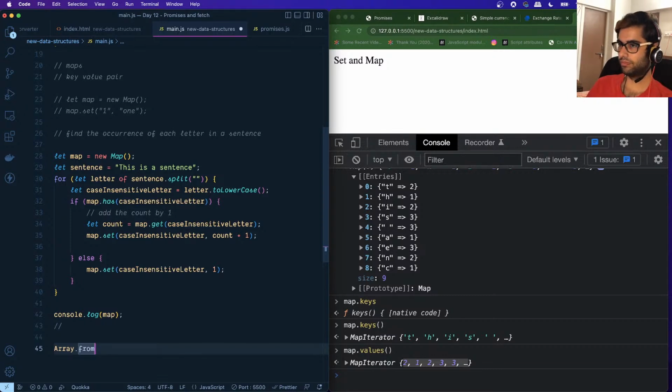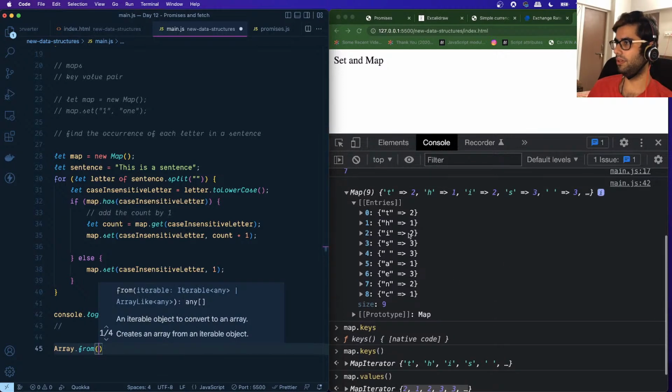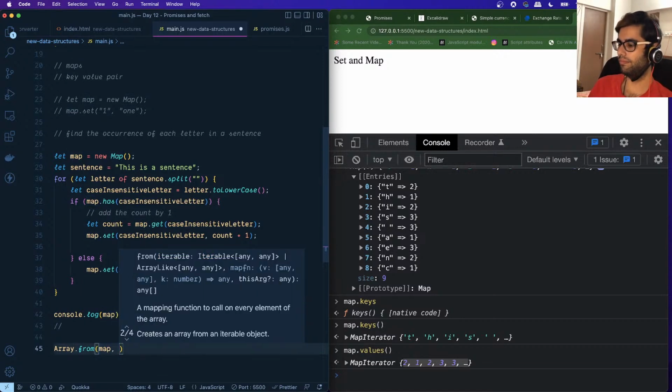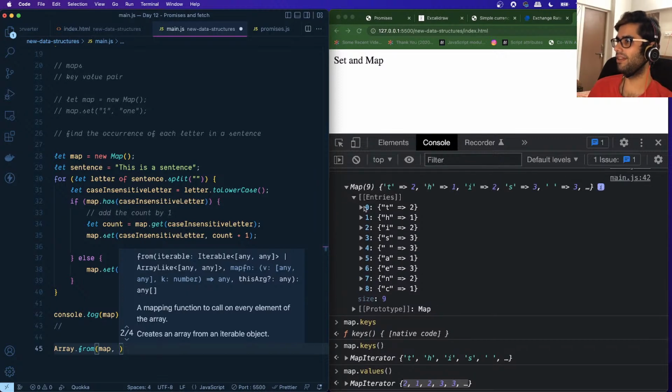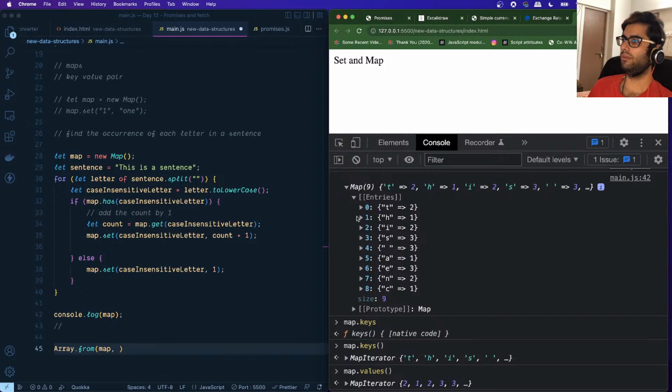So for example, what we want to do is convert this into an array. What we will do is we will say map. Okay, we want to map Array.from this map. We want to convert this into an array. So if we look at these entries, this is an object which has a key and a value, right? So it's giving us an array. This is an array of arrays basically.